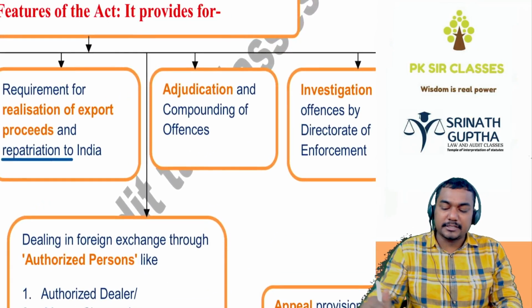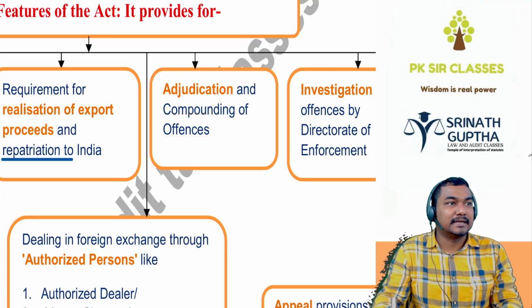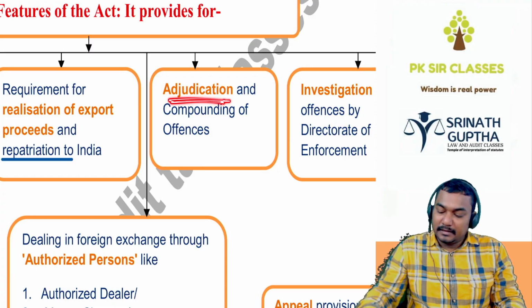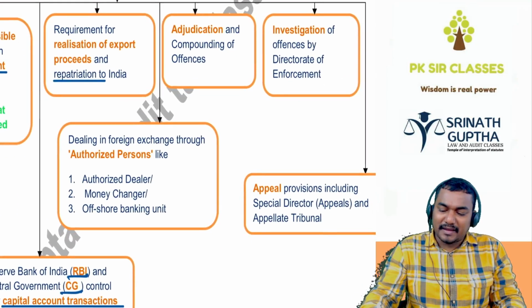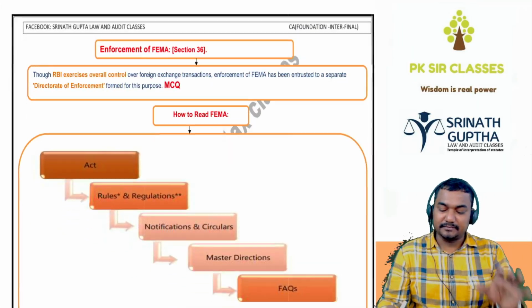Next, adjudication and compounding of the offences. If you commit any fault under this act, how to adjudicate the court proceedings under this FEMA is not covered in our syllabus. And appeals and investigations are also covered by this act. This is the summary of the whole.